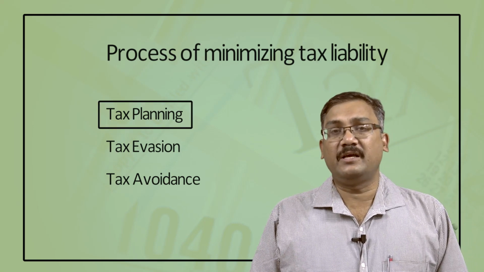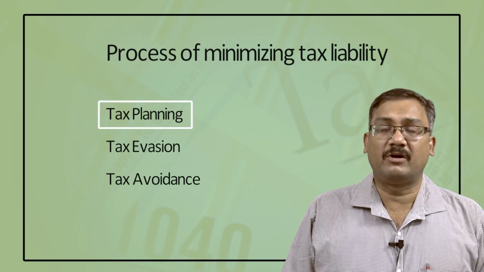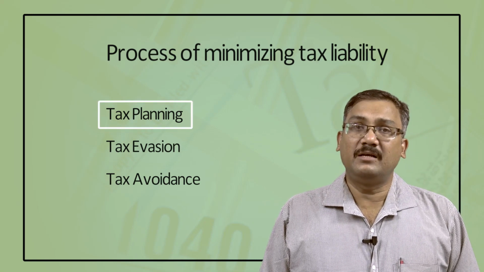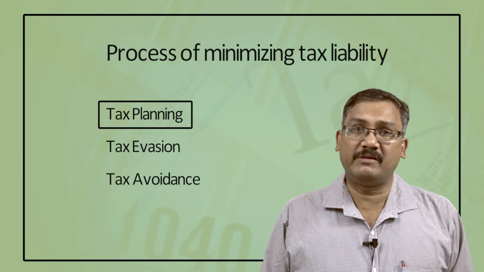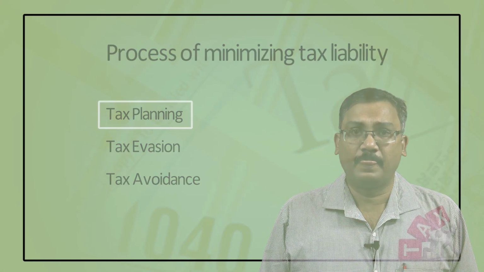Suppose you are taking a taxi from your residence to your university class. You can ride a taxi and direct your taxi driver to take the shortest route. The taxi driver can take you a different way to maximize the fare, but you can direct your taxi driver to take the shortest route, so that the charges can be minimum. What you have done is planning. Planning for what? Planning to minimize your taxi fare. So, this is the permissible way, this is planning.